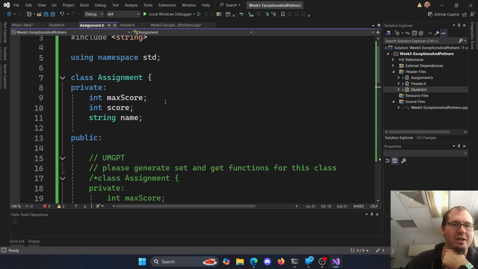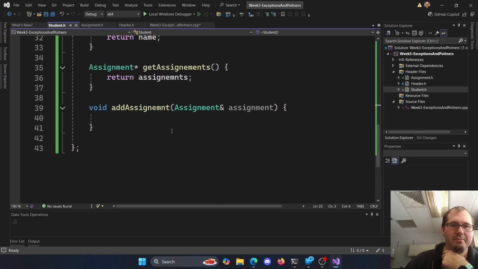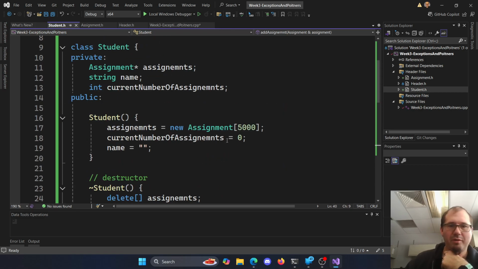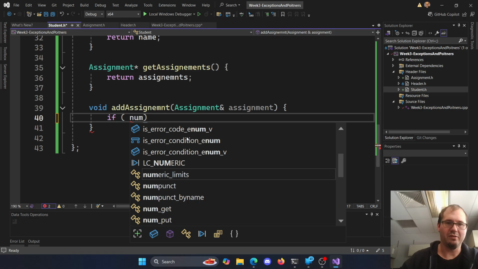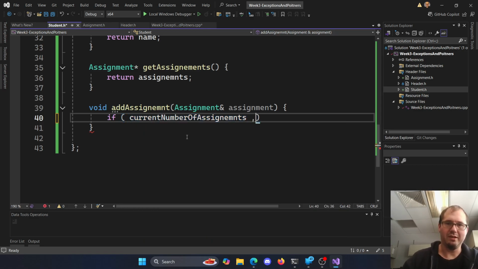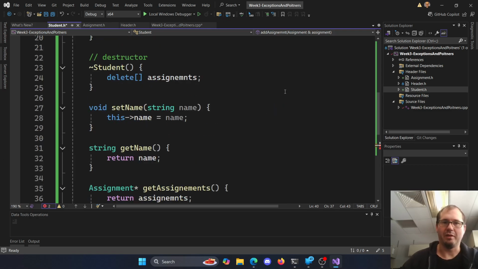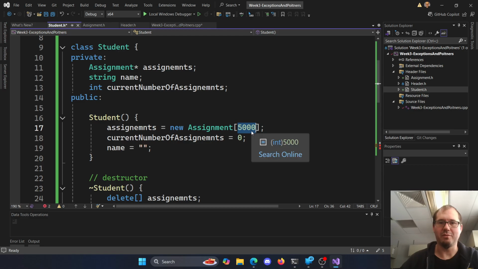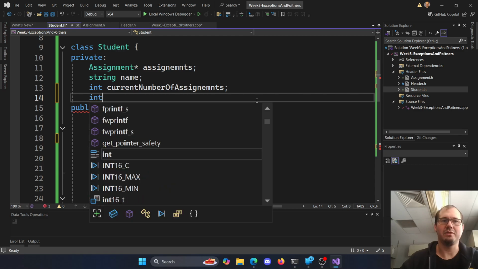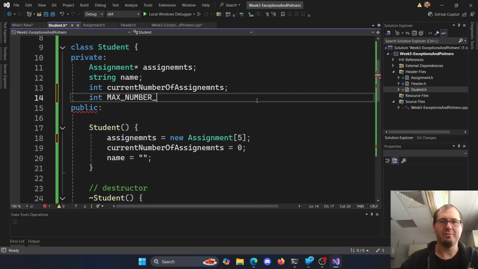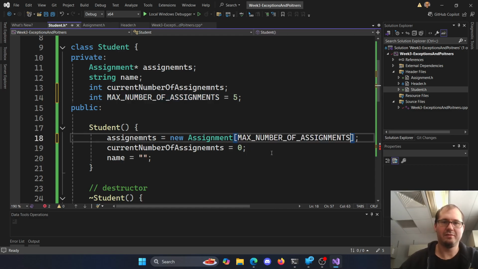So, oh, we never finished the add assignment here, did we, for student? We added in our number of assignments, forgot to do anything here. So first we want to check, hey, if my current number of assignments is less than, right, our max was what, well, let's put that back to something more reasonable here, like 5. Or maybe we make this a value here, like int max number of assignments here, and then we can use that. That one will equal 5. These are max number of assignments.